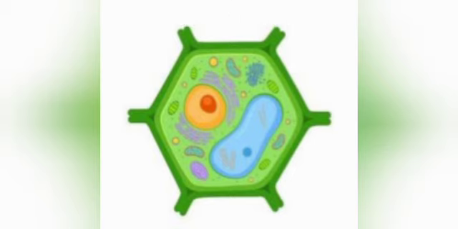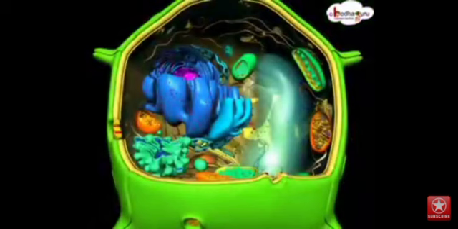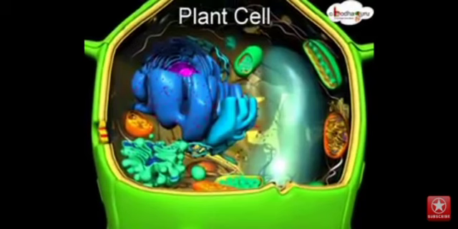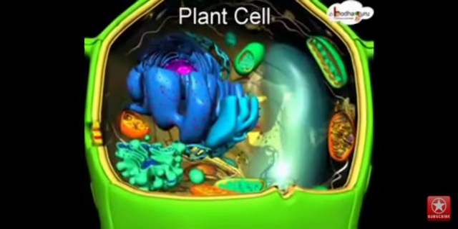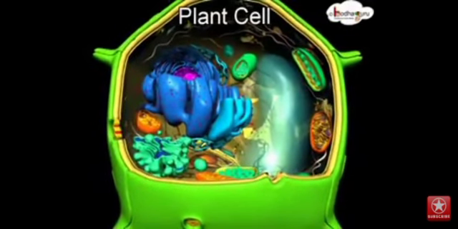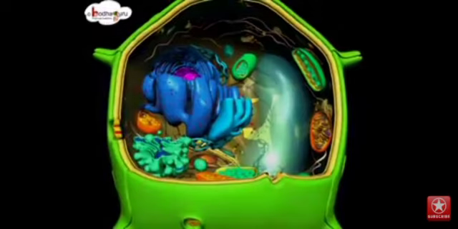The structure of a cell is complex enough to perform all these functions. There are specific parts to perform each physiological function inside the cells. Let's look at the plant cell and its organelles. This is a group of cells. Let's go to the inside. This is a plant cell. You can see there are so many things inside the plant cell. Let's study what the parts inside the plant cell are.